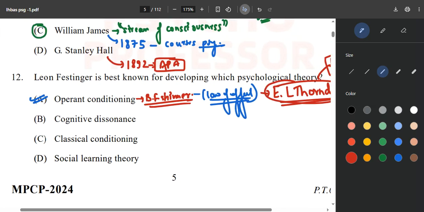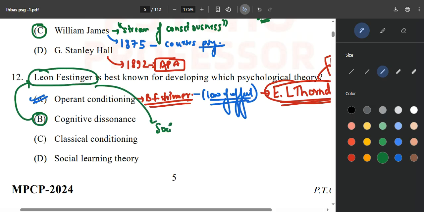Now, option number two, cognitive dissonance, is very, very important, and this is the correct answer over here, given by Leon Festinger. Along with that, he has also given one more theory, which is called the social comparison theory. If you did not know that, make sure that you hit the like button on this video.